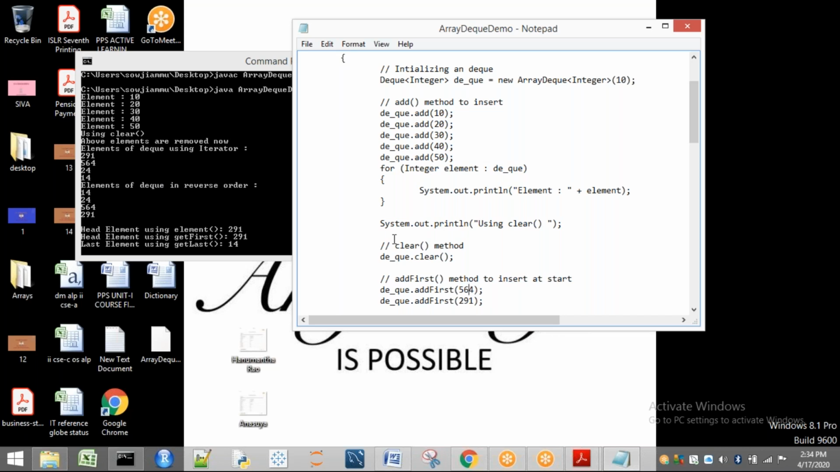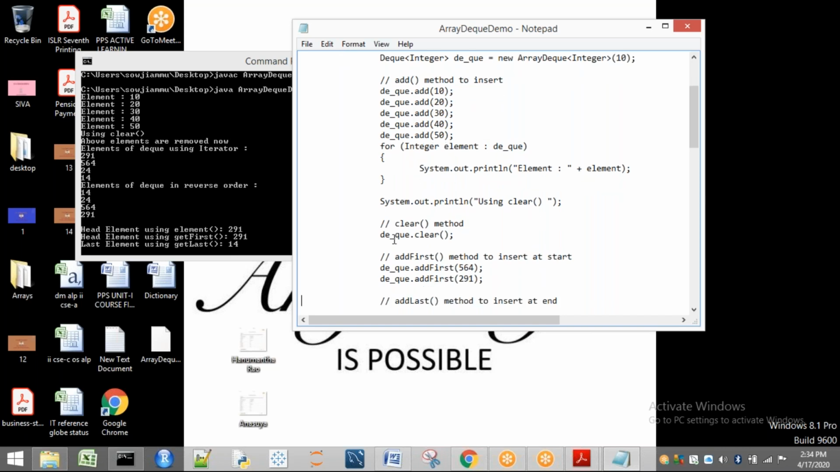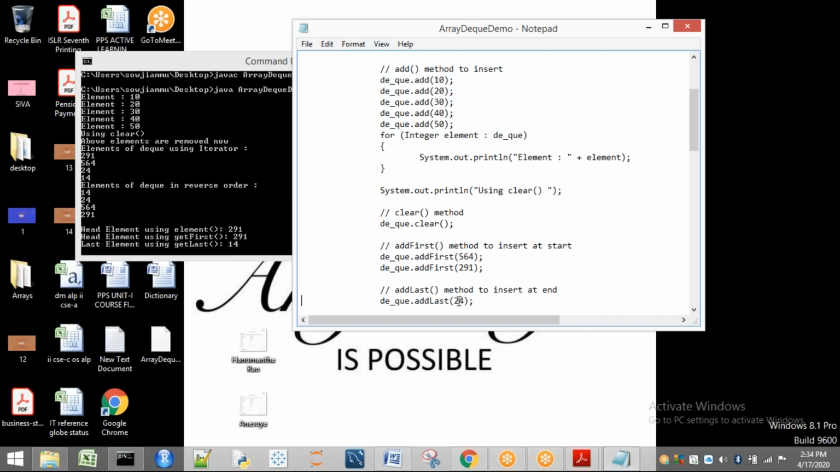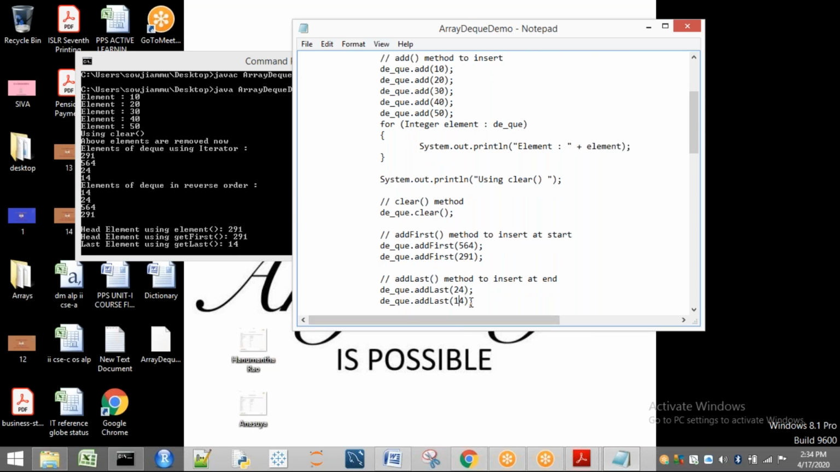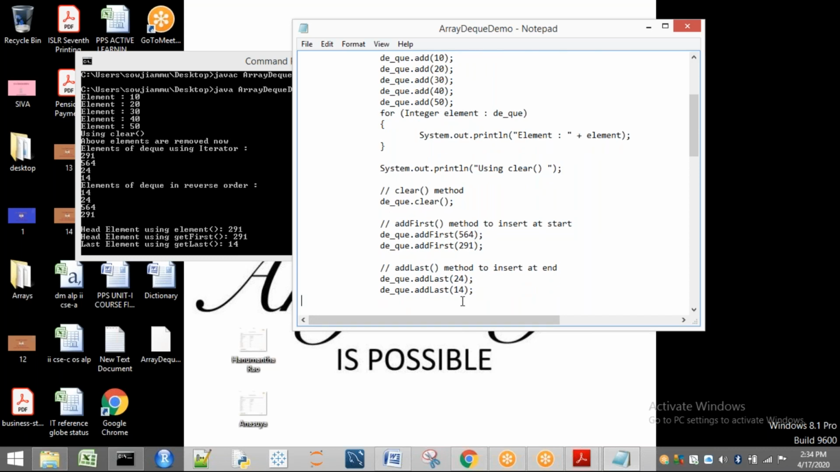Already the first element is 564. Now 291 is going to be added as the first element. Now tell me, in your DQ what will be there? 291 will be there and also 564 will be there. Okay. Next, see here. After that, I have inserted addLast 24, and again I'm going to addLast 14. That means 291, 564, 24, and 14 are the elements that are present in DQ now.